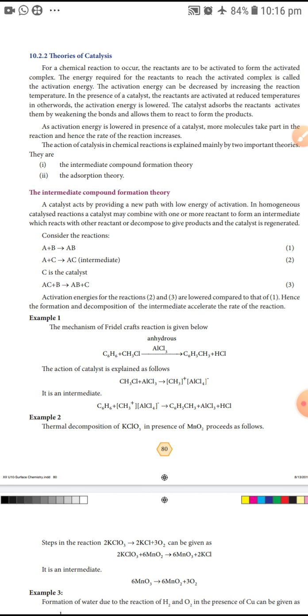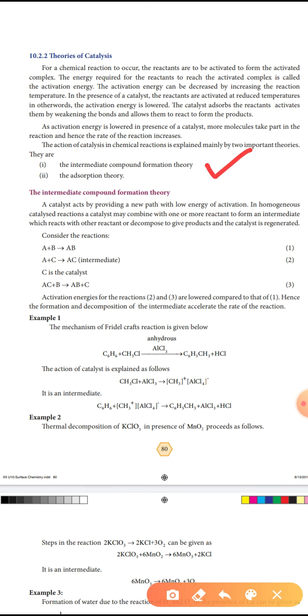First theory is the intermediate compound formation theory. Second theory is the adsorption theory. Two theories: intermediate compound formation theory, the adsorption theory. First, let us learn about the intermediate compound formation theory. A catalyst acts by providing a new path with low energy of activation.